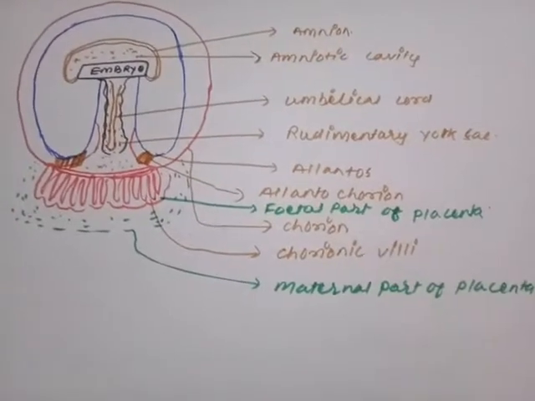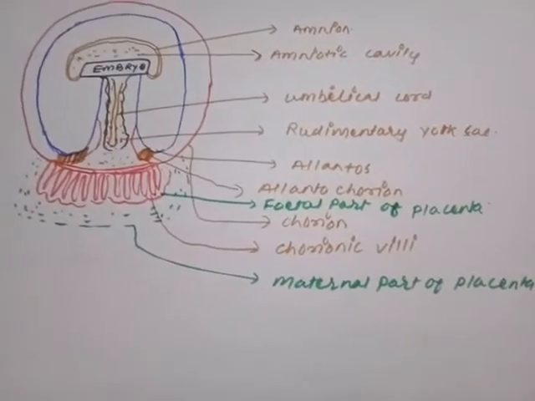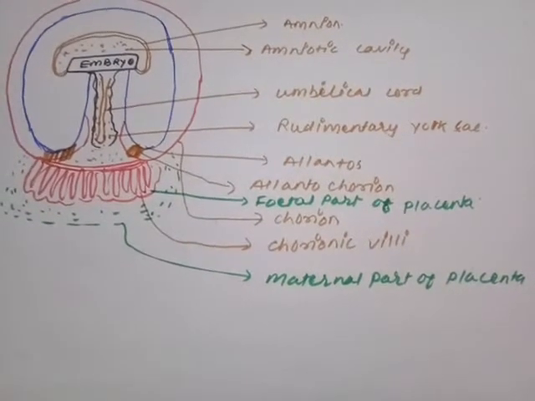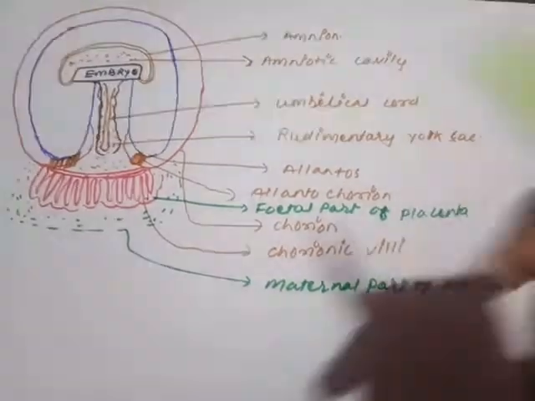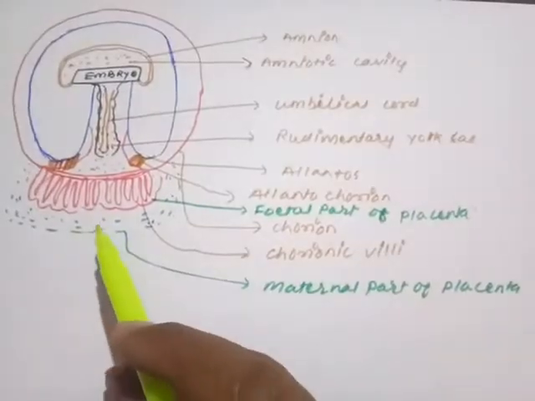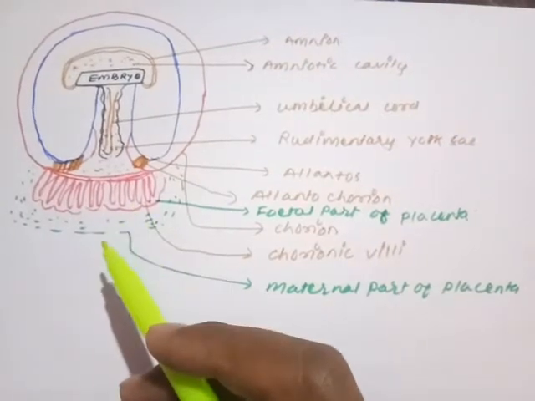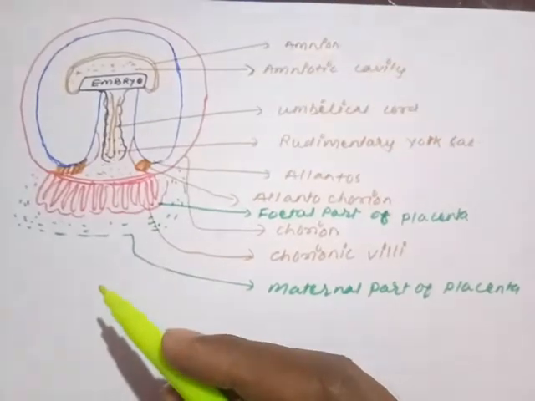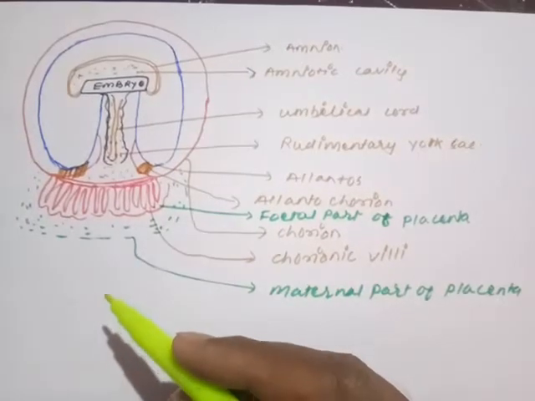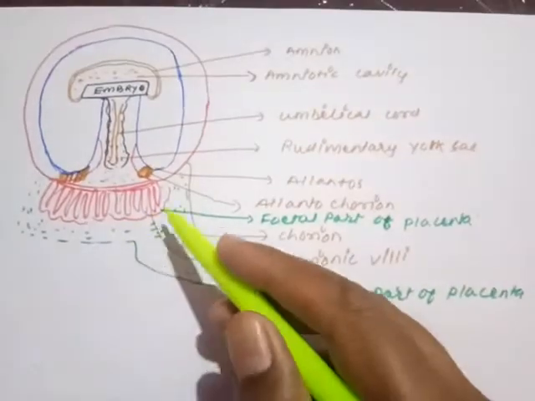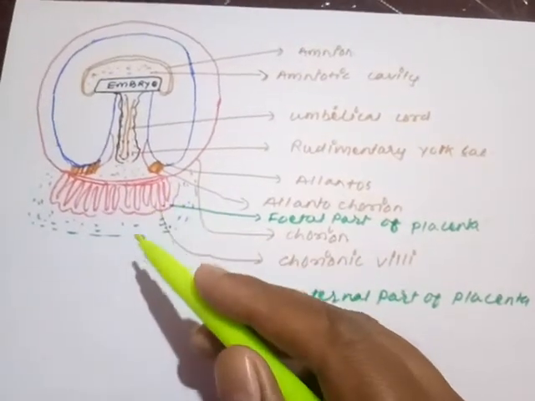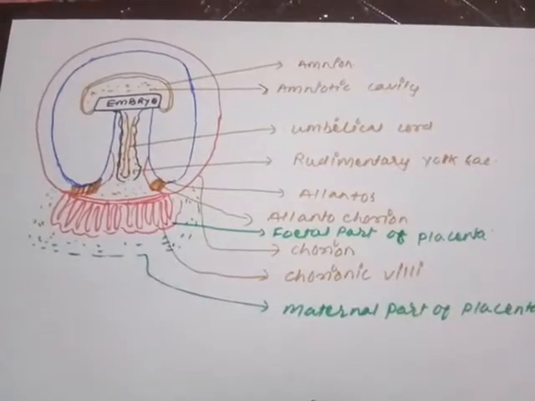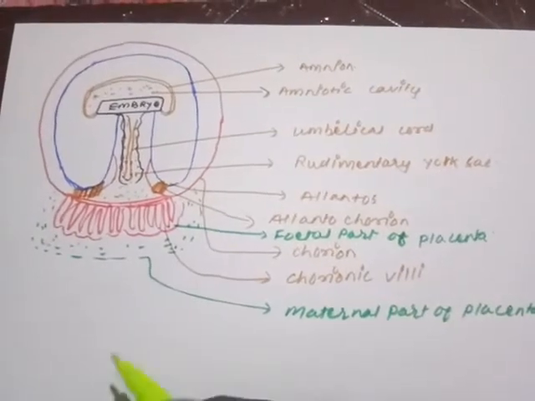My dear students, today itself I am going to introduce the topic placenta, and here we are just going to take the introduction. So what is placenta? Just try to understand. You have seen the chorionic villi develop from the surface of the chorion as finger-like projections, and due to that the fetus gets embedded inside the uterine endometrium. So the uterine part and the fetal part combine to form an exchange tissue between the developing fetus and the mother. That exchanging tissue is called the placenta.